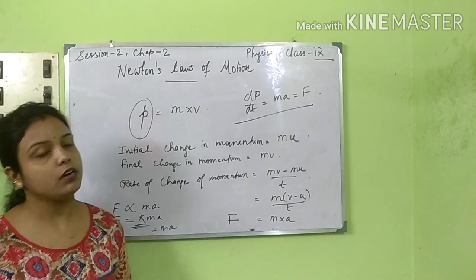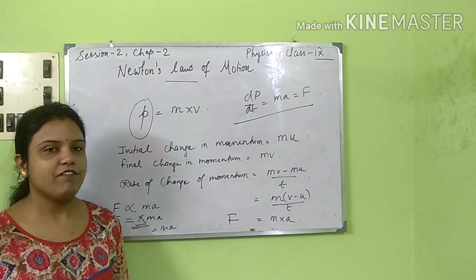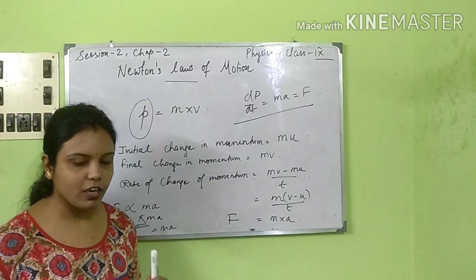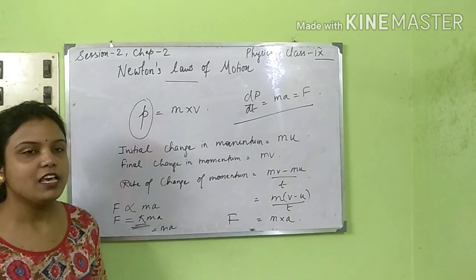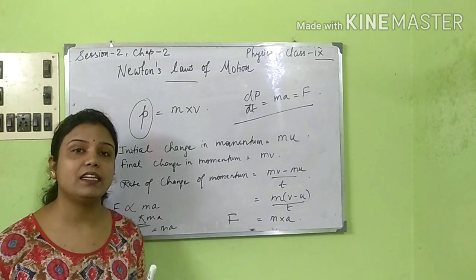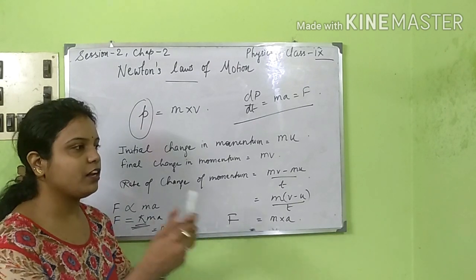Now coming to the third law of motion. Newton's third law of motion states that every action has an equal and opposite reaction. While talking about equal and opposite reaction, I can give you so many examples of it. Suppose, talking about balanced forces, you are exerting the same force on a particular body.